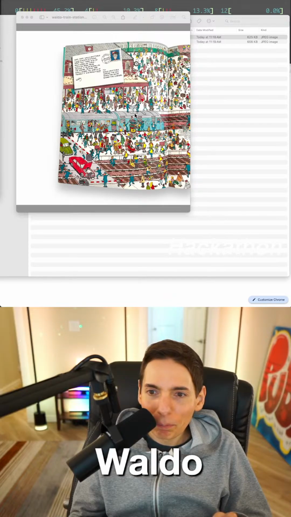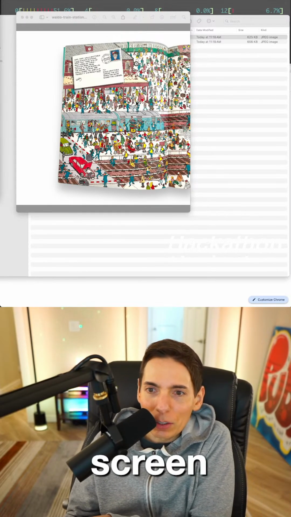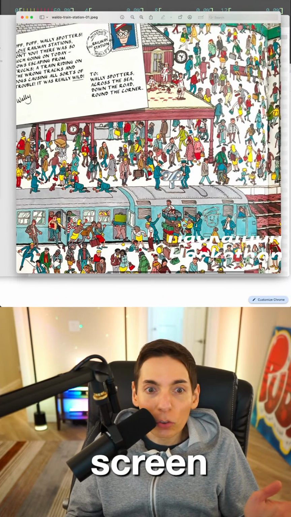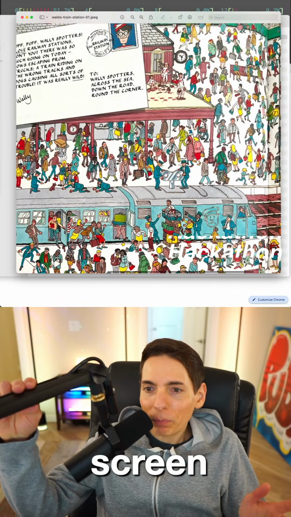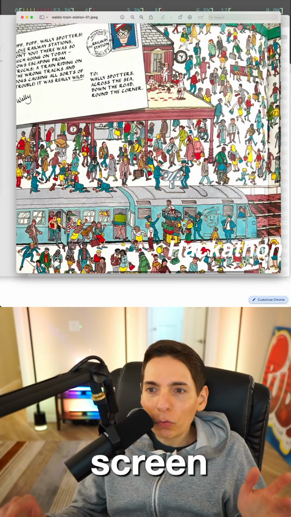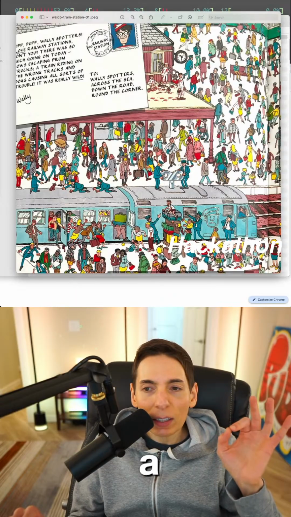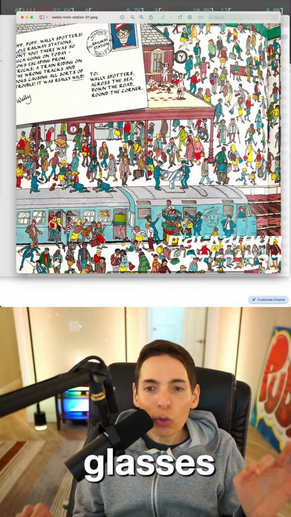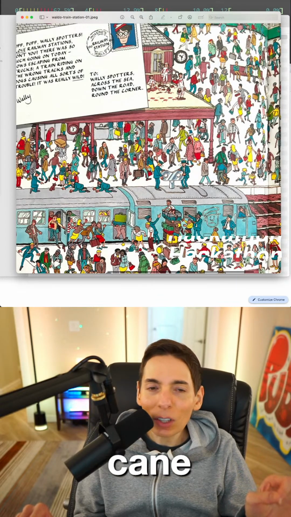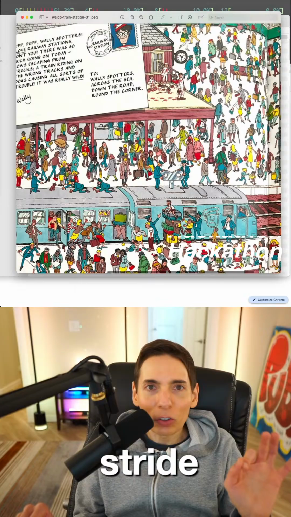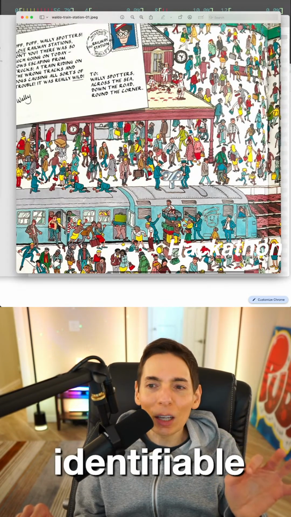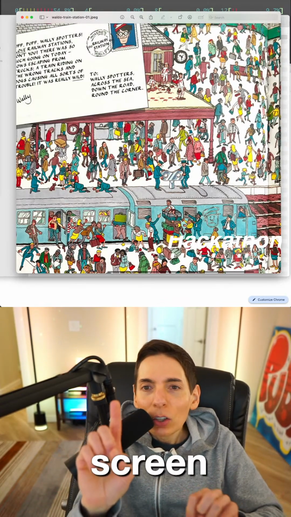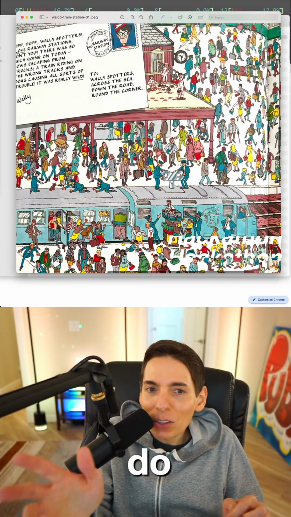So you can see here on the screen, we've got essentially a maze. If you've looked at these puzzles before in the past, these Waldo puzzles. Where's Waldo? All you have to do is find Waldo. Waldo has a very specific outfit with a specific hat and specific glasses. Usually has a walking cane sometimes and a particular stride. Waldo is identifiable. Once you see him, you know you found him, but he's very difficult to find. Can you see him on the screen? Do you see Waldo? I bet you don't.